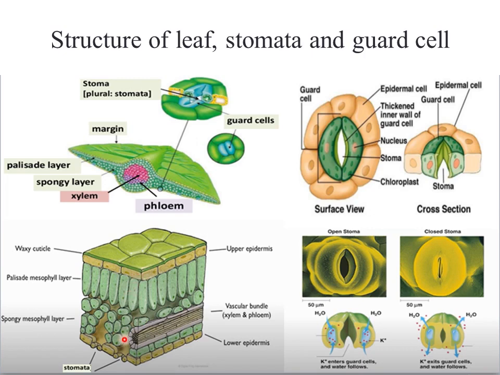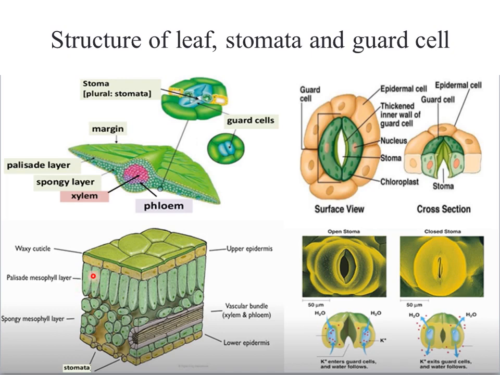Here we can see a specific type of pores or holes present in the epidermis, which are embedded in this waxy cuticle layer. Through these holes only, the gases can get inside and come outside from the leaf surface. If we look at the other parts, this is the spongy part. It has many air spaces, and these are called spongy mesophyll cells, which are basically involved in the process of photosynthesis.